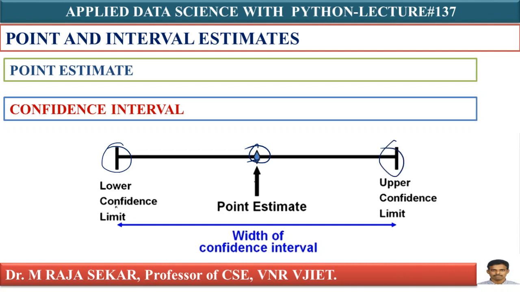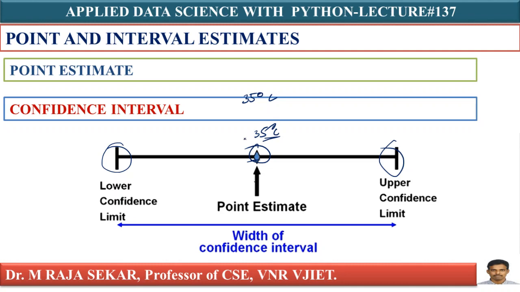For example, if I say what the temperature will be tomorrow, I may guess it may be 35 degrees centigrade. If I say this, it is a point estimate.